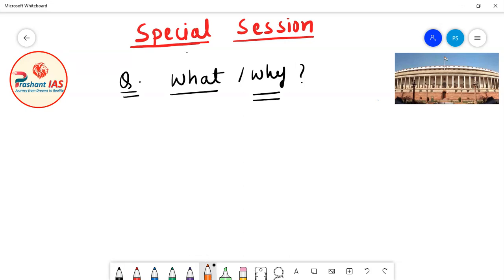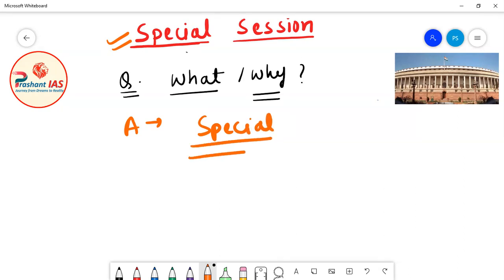The answer is actually hidden in the name of this session, special session. A special session is the session which is called for doing some special task, special work. So this is the answer for what and why.